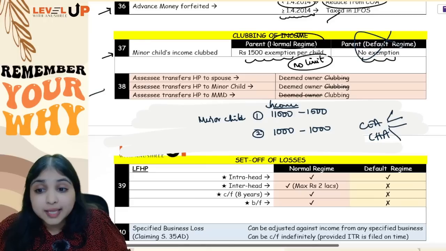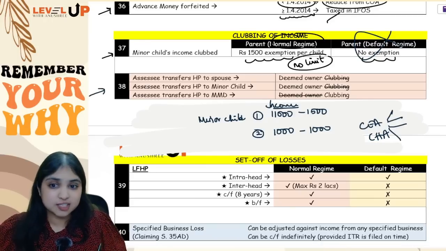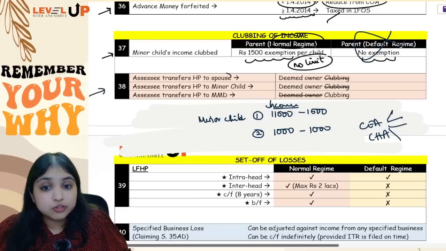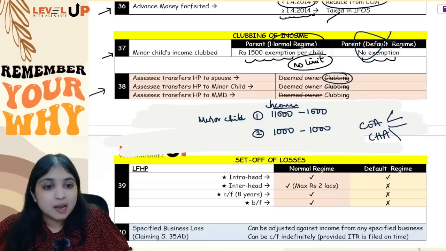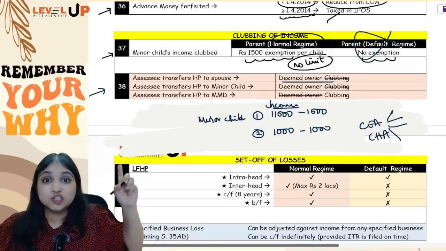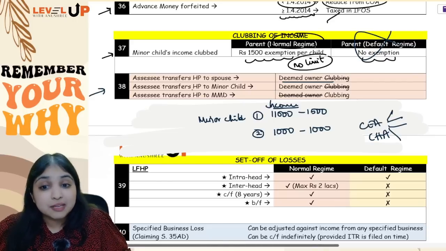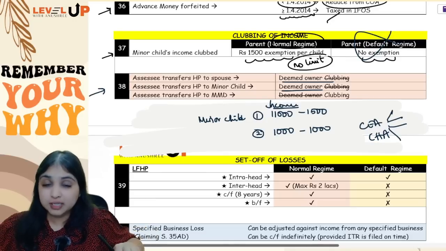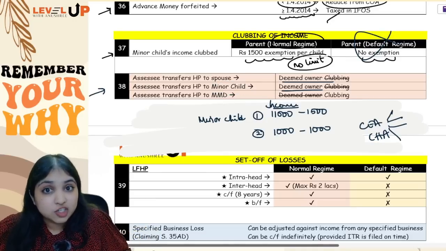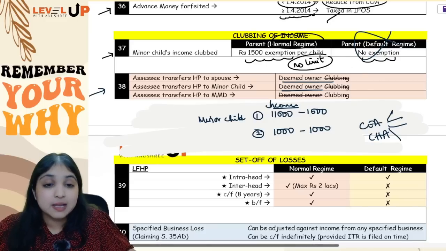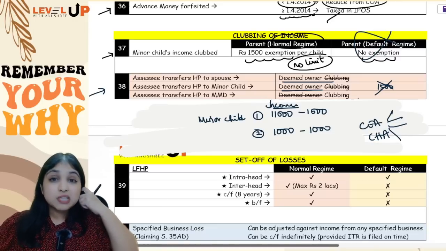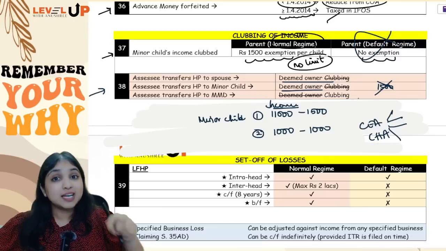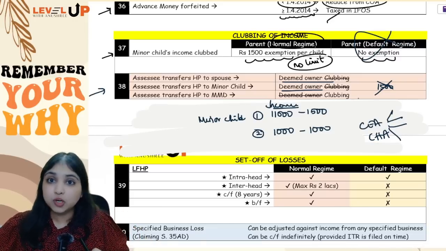Then comes your next adjustment, your 38th adjustment. If the assessee transfers house to spouse, you will not apply clubbing provision because the deemed owner concept, section 27, will apply instead. If the assessee transfers house to minor child, here also the same thing, clubbing provision will not apply because the deemed owner concept will apply. Now for the minor child, if the deemed owner concept is applicable, then this 10(32) exemption of 1,500 rupees you will not get, because you will get 1,500 exemption only under clubbing provision and not under deemed owner provision.